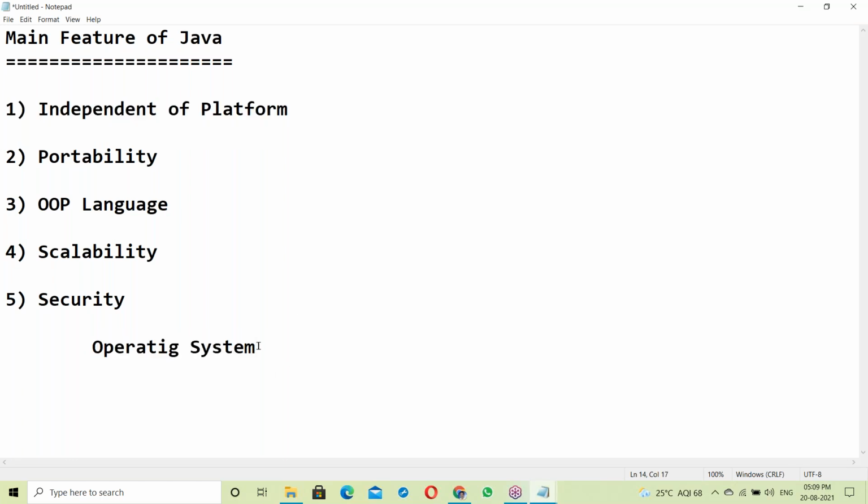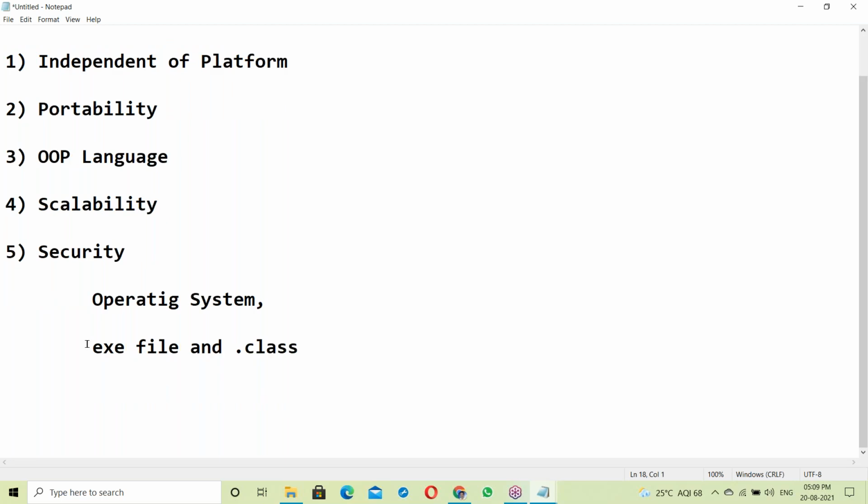Don't worry, I'll explain that basics also. So next, what about the exe file and dot class file? What is an exe file? The C language exe file is OS dependent. In Java, it's a dot class file, and a dot class file is independent of platform.